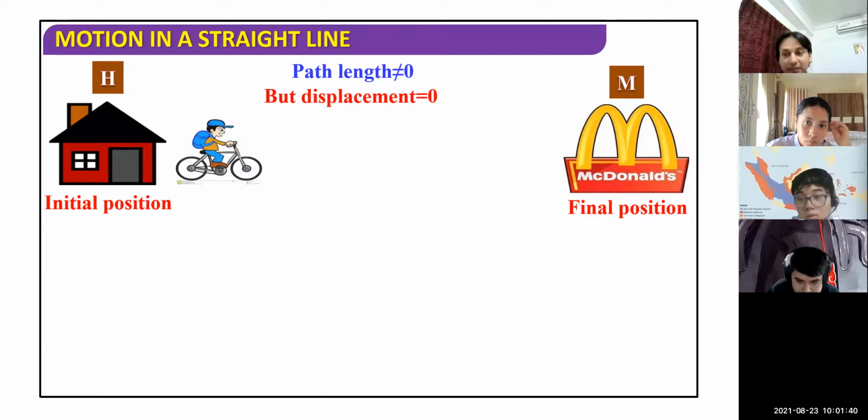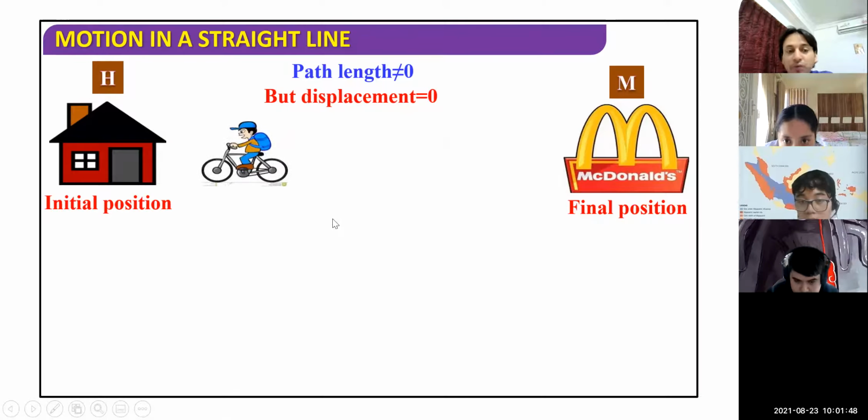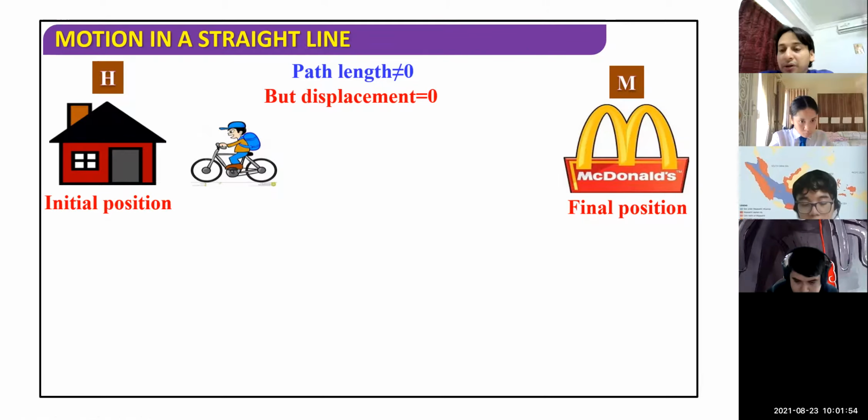How can displacement be 0? Now see this diagram here, children. In this picture, focus here: after some time this boy returned back to the initial position. In that case, what is the path length? The path length will be the distance from home to McDonald's and McDonald's back to the house.